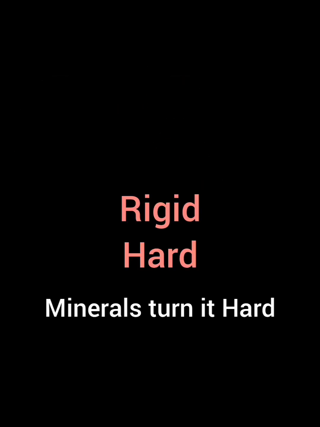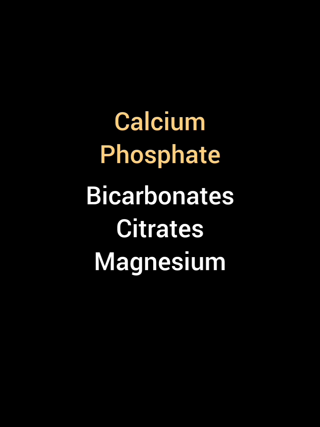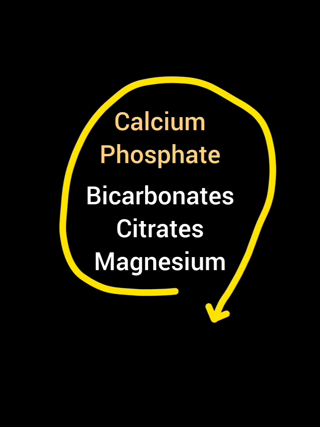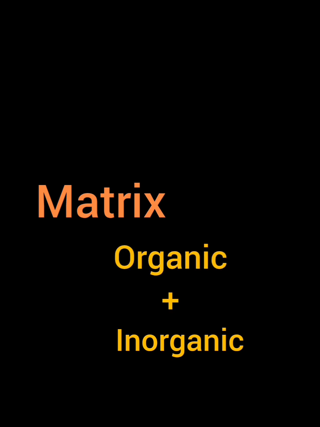Bone is not only rigid, it is hard. The hardness is due to mineralization, mainly calcium and phosphate, and in some amounts bicarbonates, citrates, and magnesium, which constitute an inorganic component of the matrix. Like this, bone matrix is made up of organic and inorganic components.